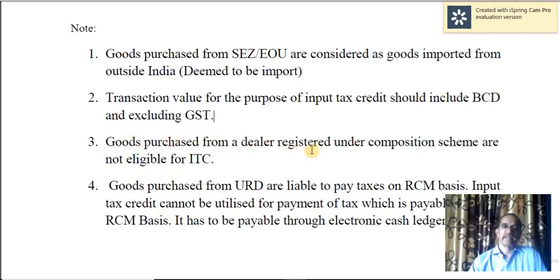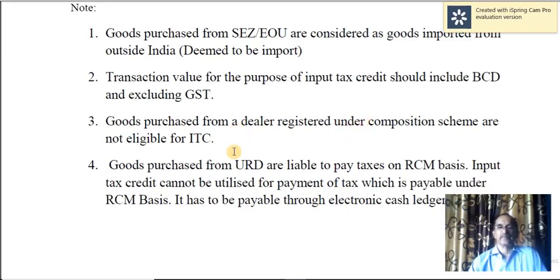Goods purchased from a dealer registered under the composition scheme are not eligible for ITC. As I already told you, a dealer who opted for the composition scheme does not collect any output tax, and similarly he will not avail input tax. He will pay taxes at a standard rate like 5% or 1%, and therefore for us input tax credit is not available here.